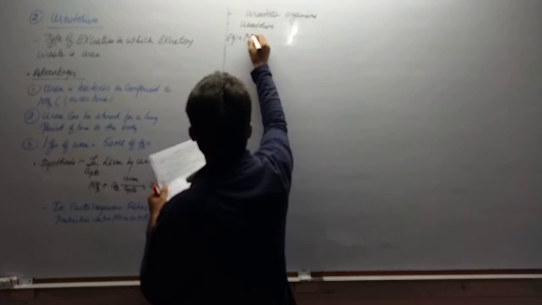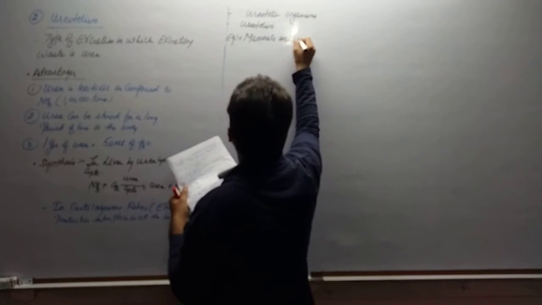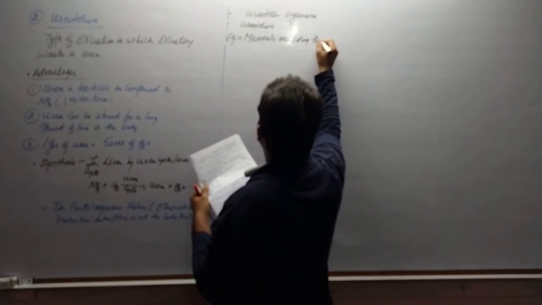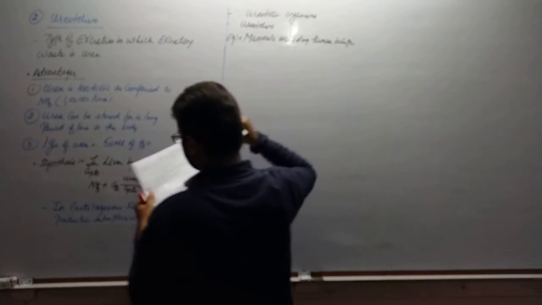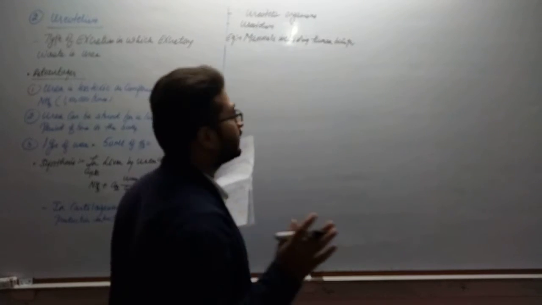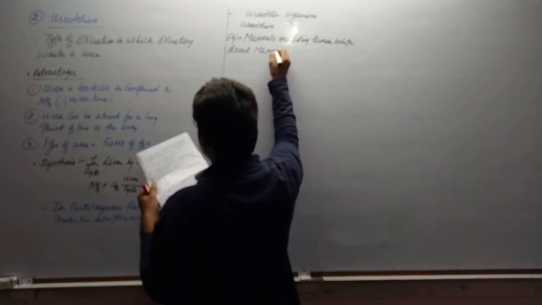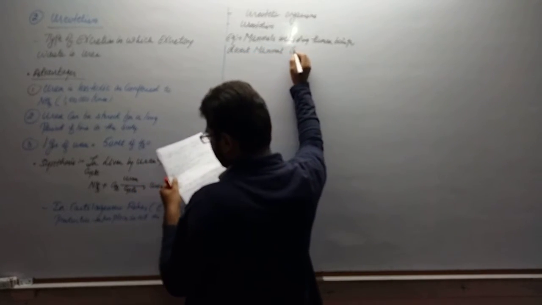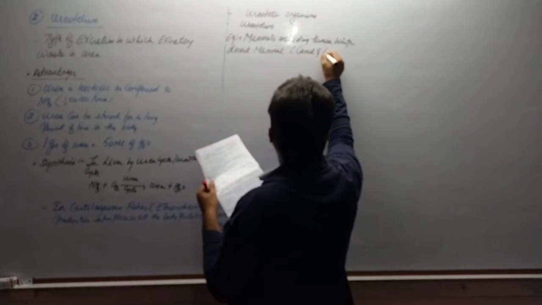Now we will take the examples of ureotelic organisms: mammals including human beings. We can take examples of desert mammals, like the camel and the kangaroo rat.